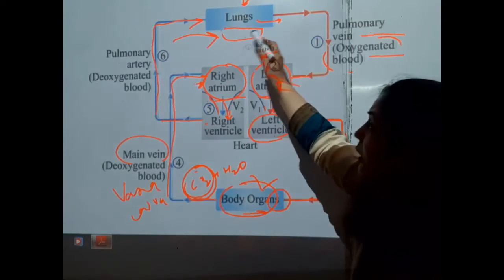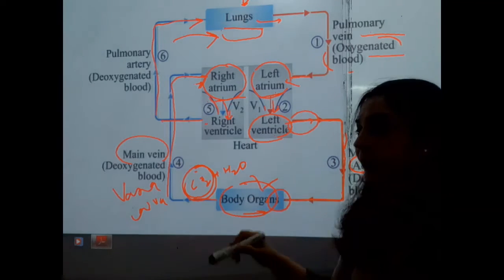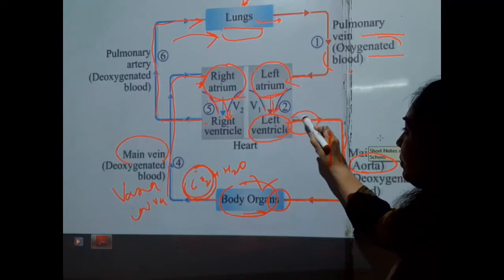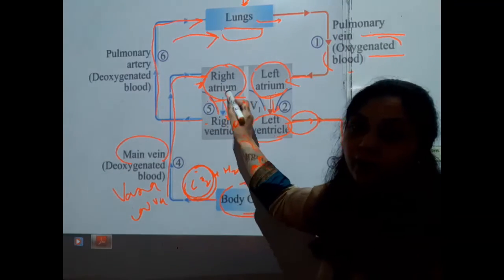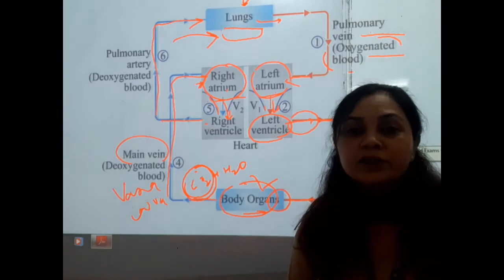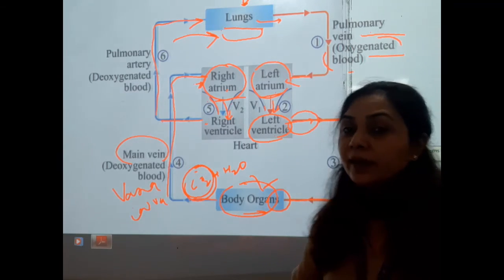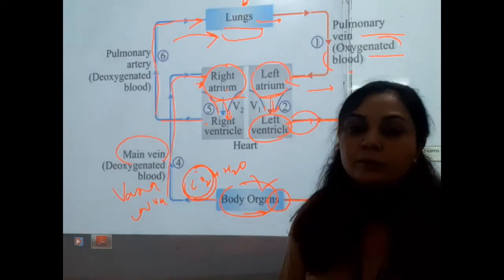So students, you are looking here, the blood will enter into the heart two times. First is from the lungs to the heart, and afterwards the blood from the body organs to the heart. So this type of circulation is called the double circulation. So that is the characteristic of the mammals, that double circulation of blood is found in the mammals.